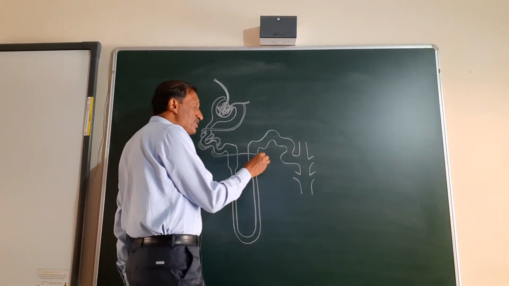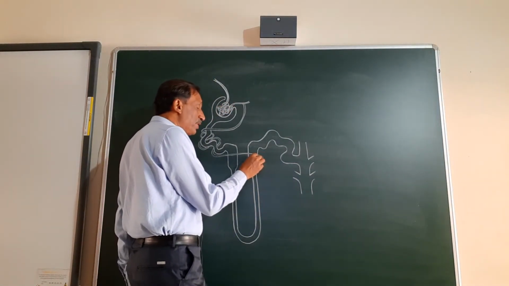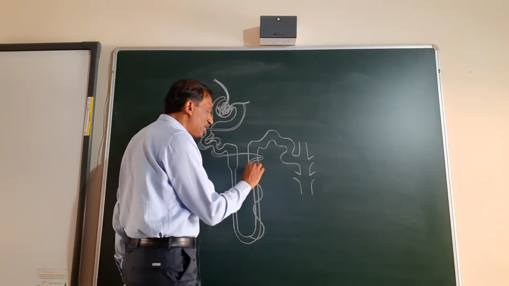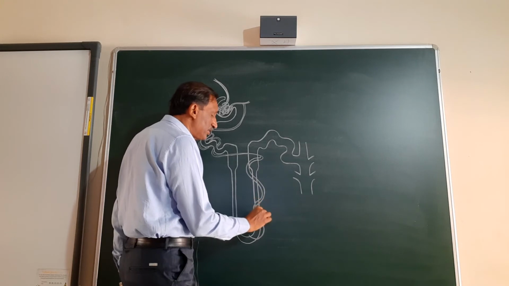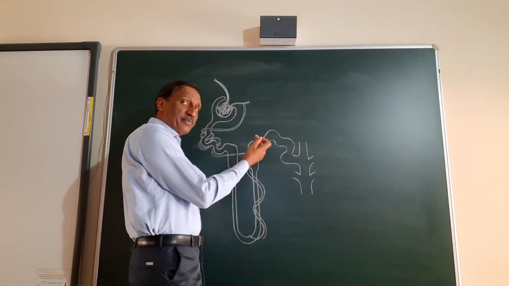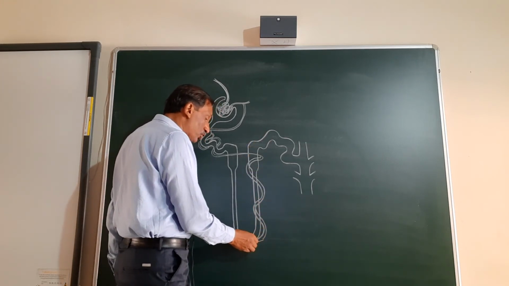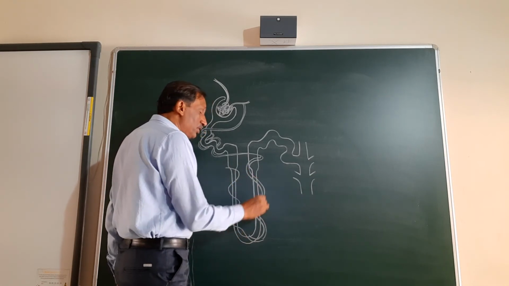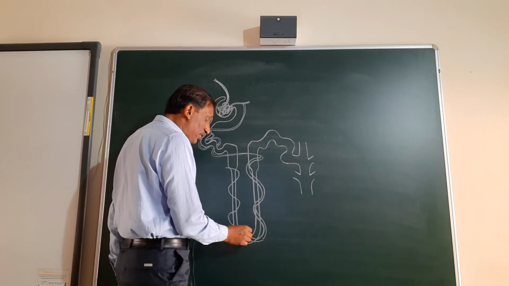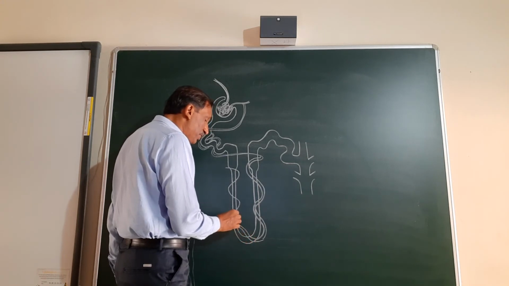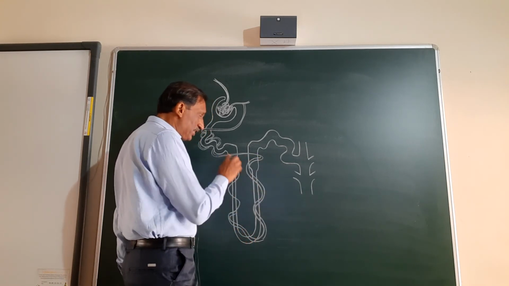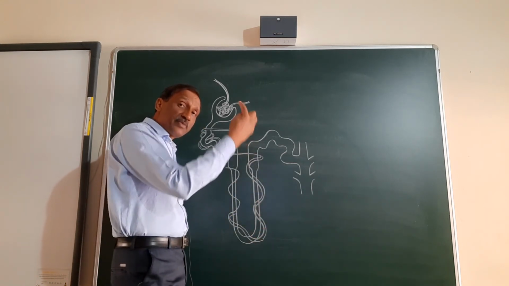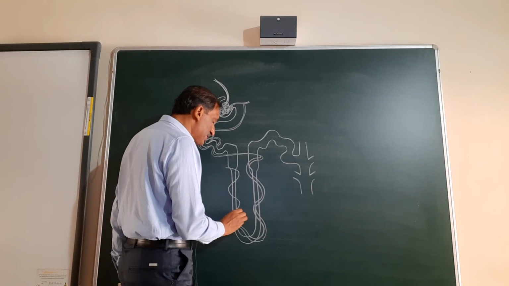If I just make it simple for the sake of study, this capillary first surrounds the ascending arm, and then it goes to the descending arm. Remember what I told you, that first it will go to the ascending arm and then towards the descending arm.